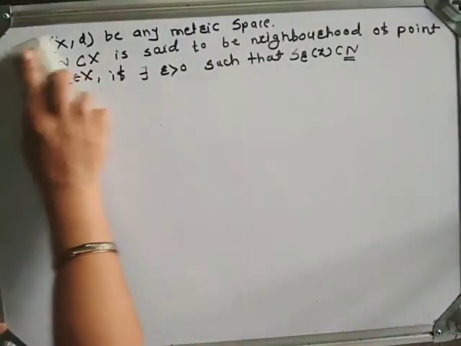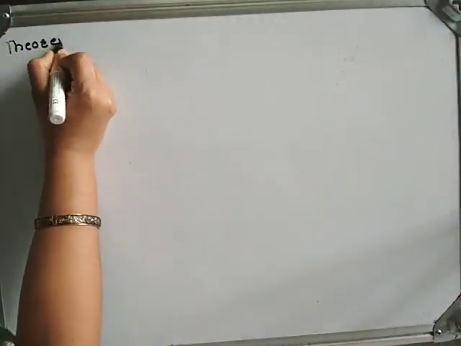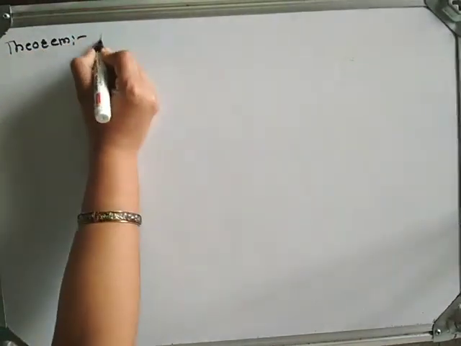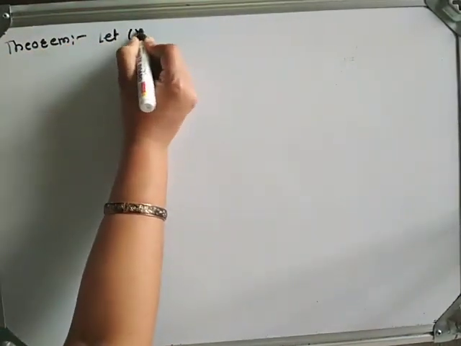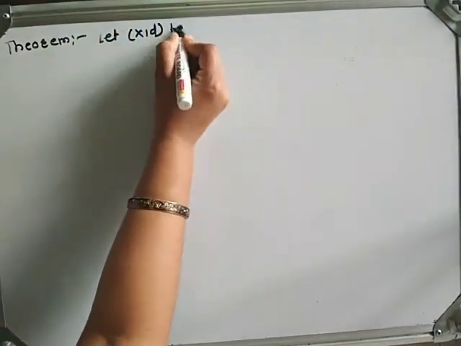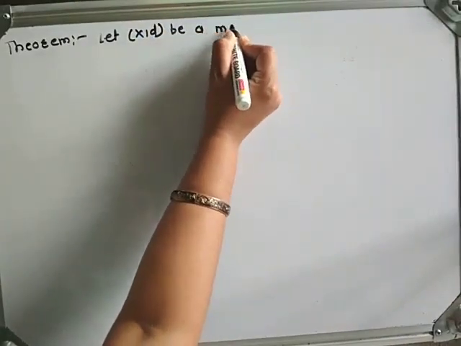Now we will see the theorem. The first theorem is: let (X, d) be a metric space.